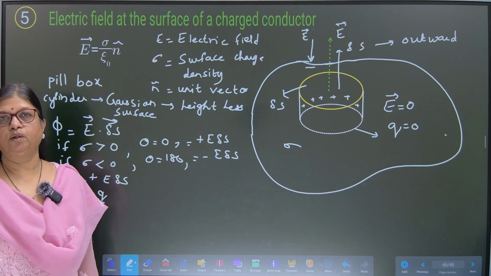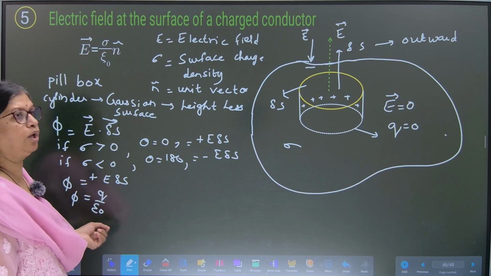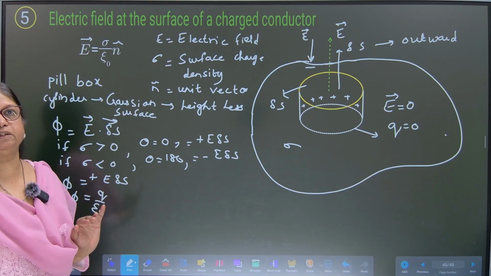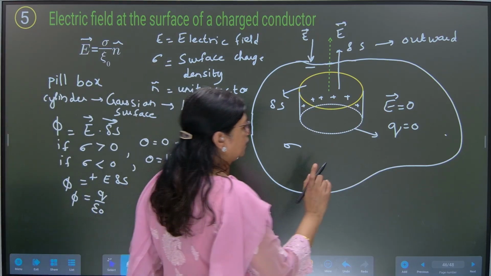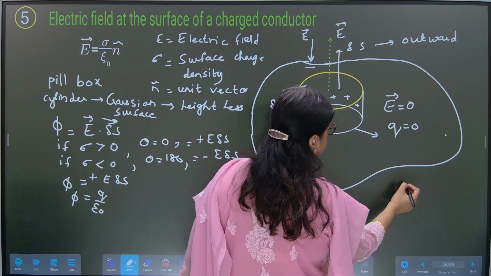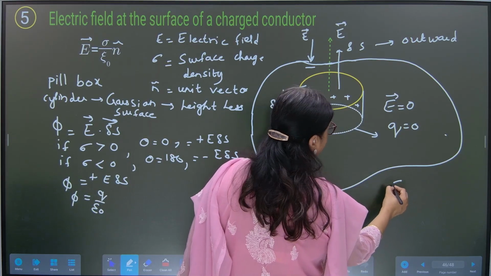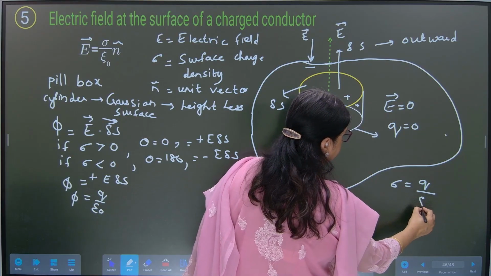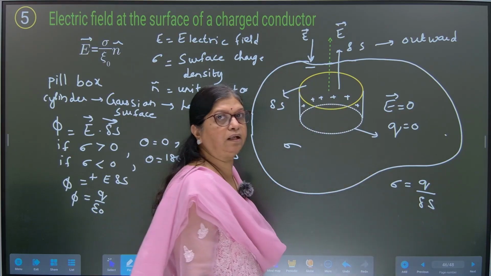Agreed? So using Gauss's law, we have phi is equal to Q upon epsilon naught, as can be seen on the board. But Q is not given to us, charge is not given to us, but sigma is equal to charge upon surface area.